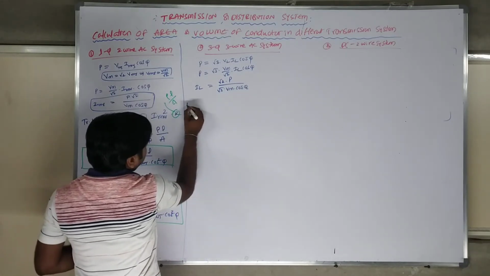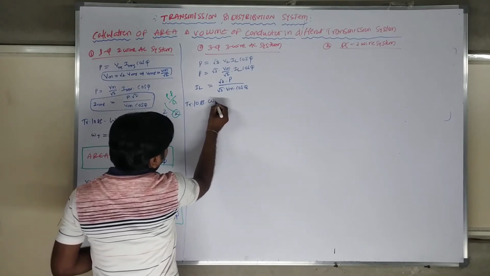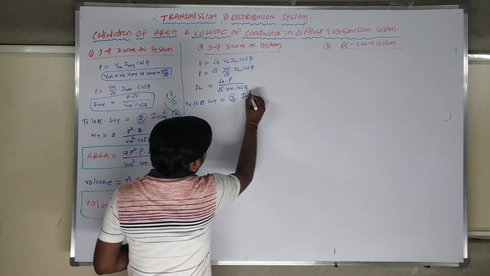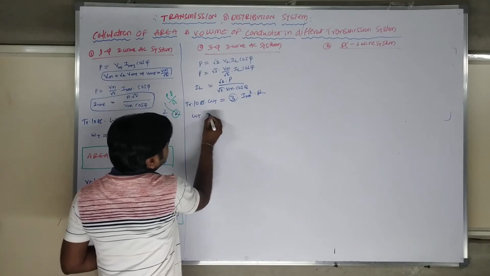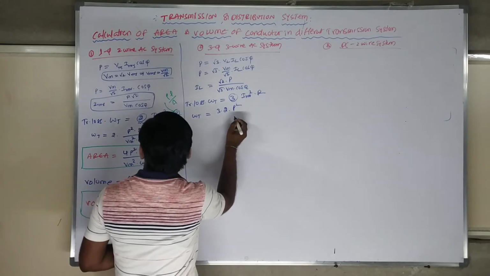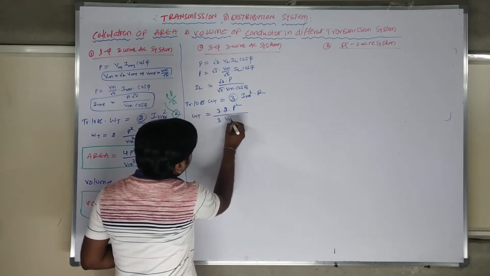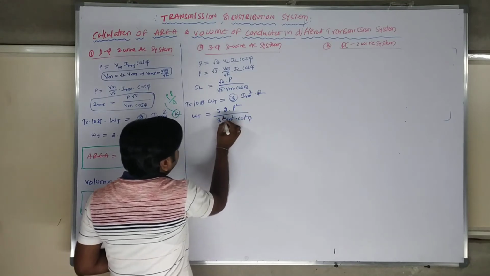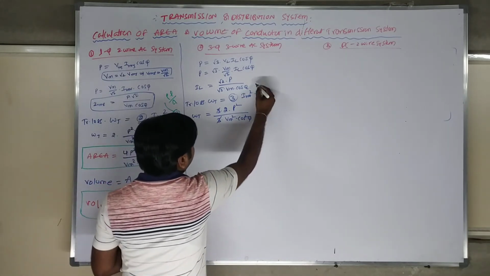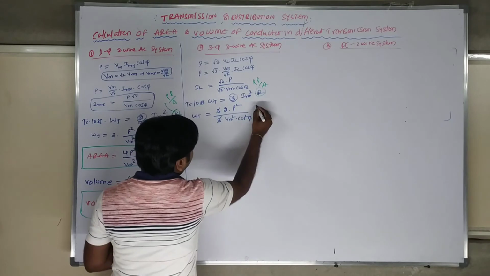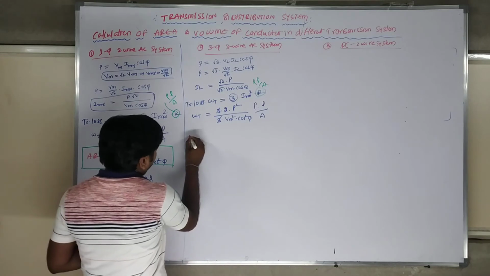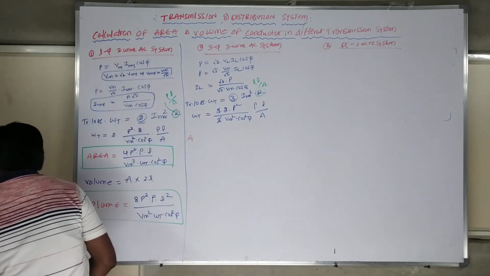We know the losses. The transmission line losses Wt, for a 3 phase transmission line, we write 3 times I RMS square into R. So Wt is equal to 3 into root 2 square, which is 2 times, P square by 3 into Vm square into cos square phi. So the 3 cancels. Next, R we again write as rho L by A, and substituting it here, directly you can write the formula of area. I am writing the area of conductor.